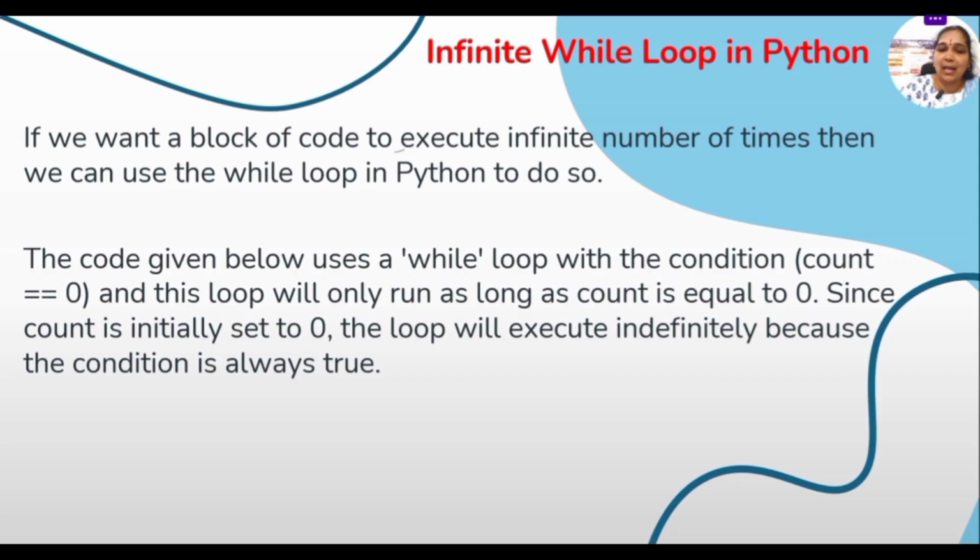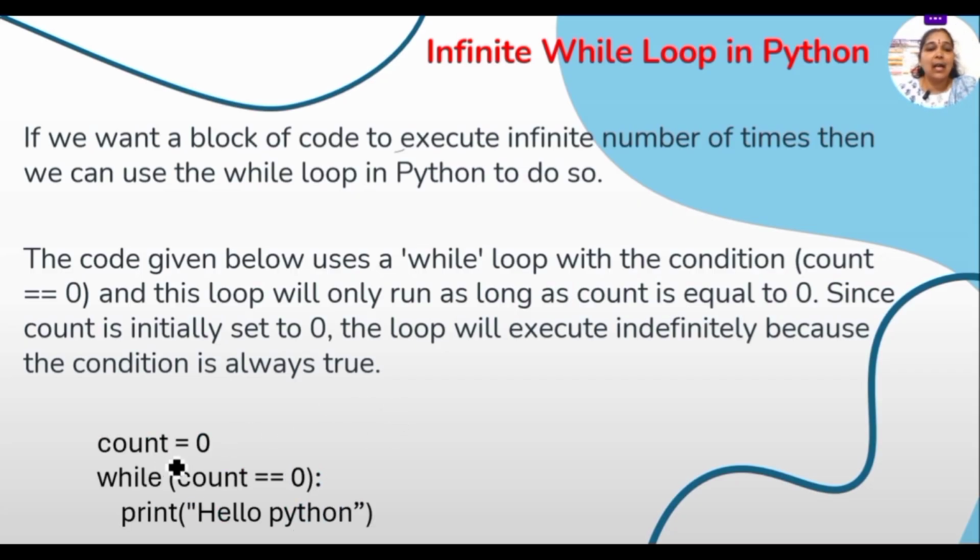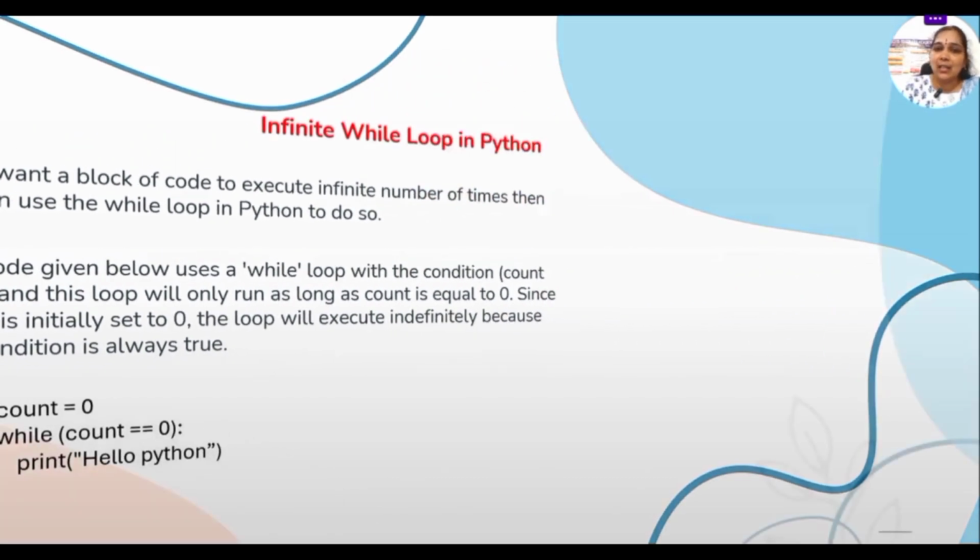Sometimes we get a concept like this. Let us see an example for this also. So here I said count is 0. I'm not incrementing or doing anything. Until the count is 0, you need to print hello Python. This is called an infinite while loop. As per the requirements, we can use any while loop statement, but generally we go for while else, that is a combination of while and the else statement. That will be enough to execute the while statements.